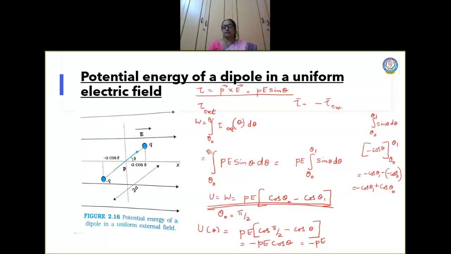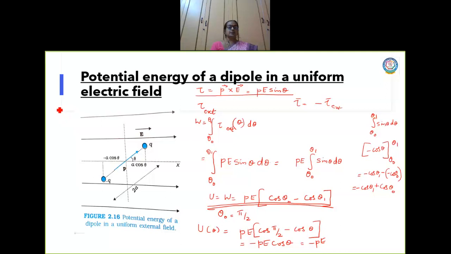We read the potential energy of a system of two charges when kept in an electric field. I can compare this with that. So how am I going to compare? Now let us take the equation. Let me write it here. I don't have space, so I will write here, children.